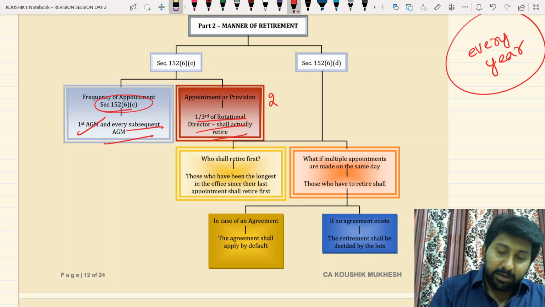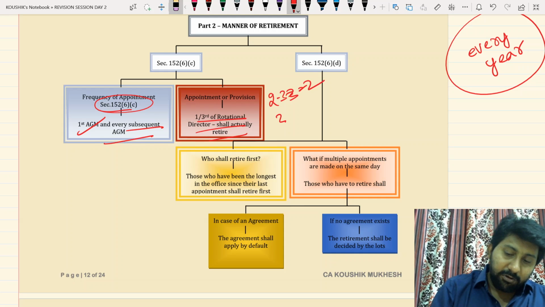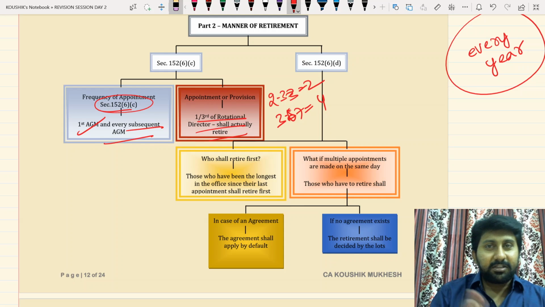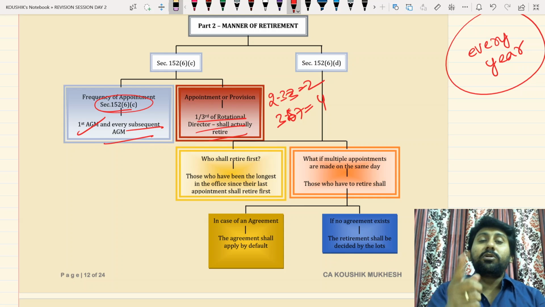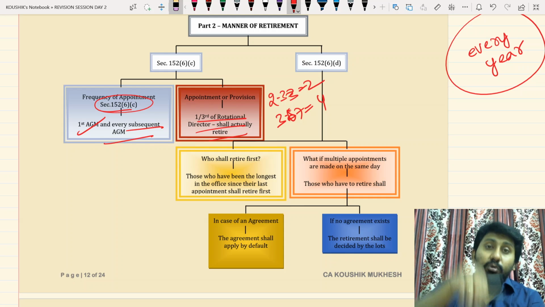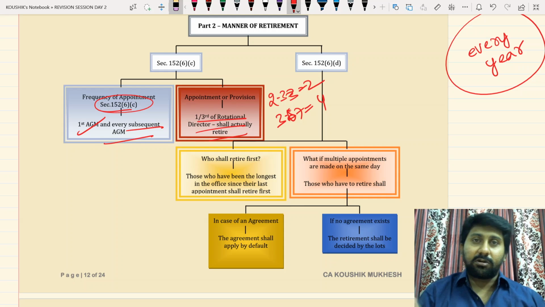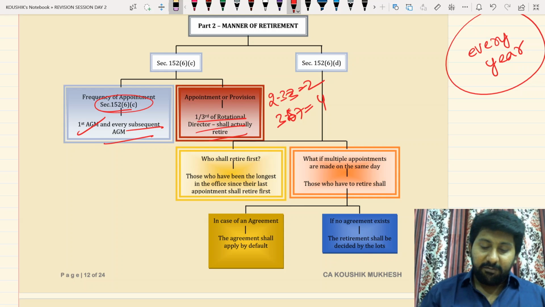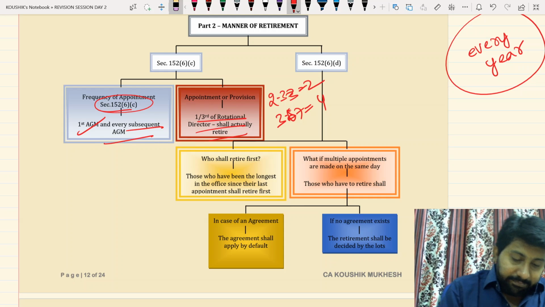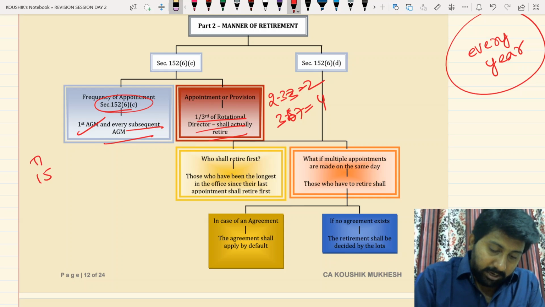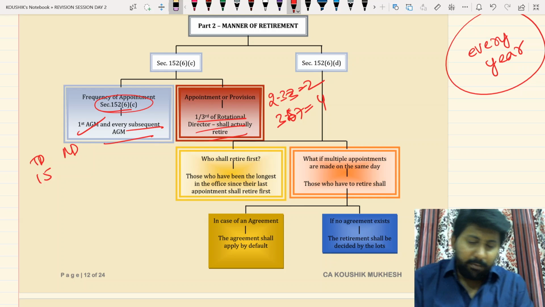That means if you get 2.33, make it 2. If you get 3.67, make it 4. But for two-thirds, not less than two-thirds of the rotational directors, if you get 2.33 you should take 3, because if you count 2.33 as 2, it is lesser than 2.33. So the two-thirds mathematical rule does not apply; the one-third mathematical rule applies. Section 152(6)(d): if there are 15 directors in a company in total, how many are rotational?